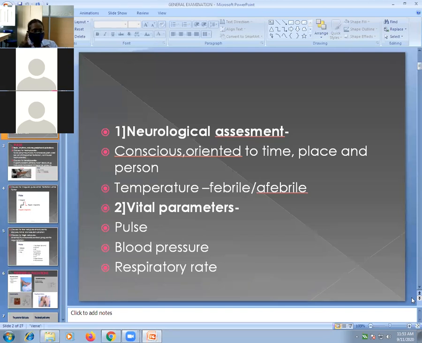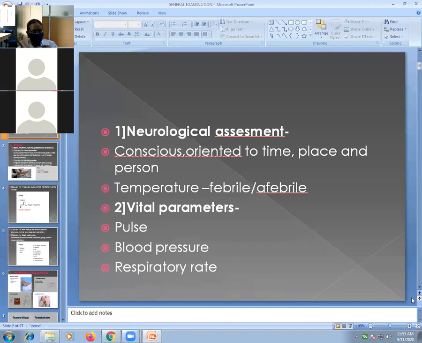After neurological assessment, the next point is temperature, whether the patient is febrile or afebrile. You can just touch the patient with the back of your hand, or you can check the temperature with a thermometer. Everyone should know how to check temperature with a thermometer. Then you write down whether the patient is febrile or afebrile. So general examination starts with neurological assessment: patient is conscious, oriented to time, place, and person. Then comes temperature, whether the patient is febrile or afebrile.